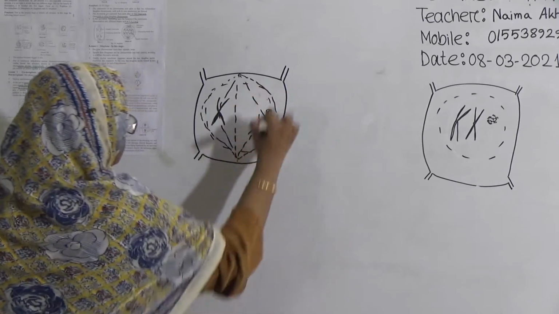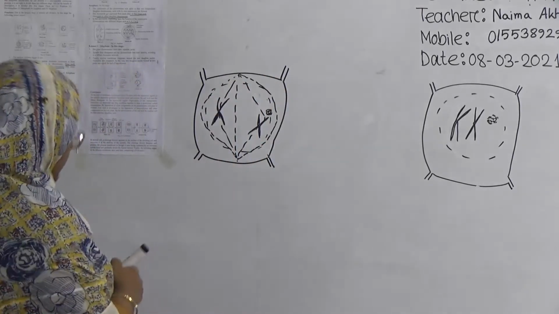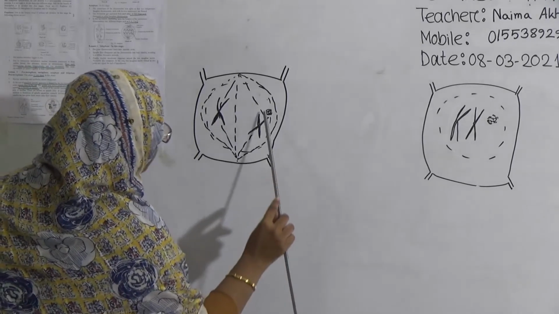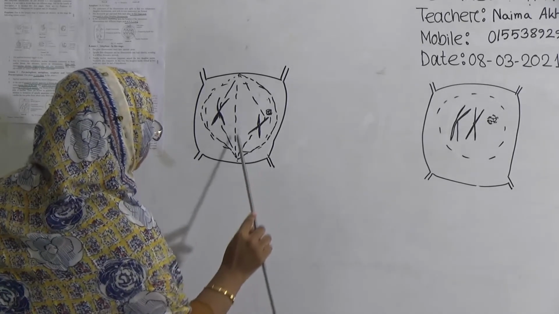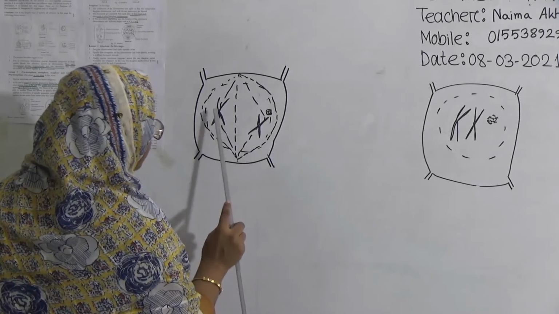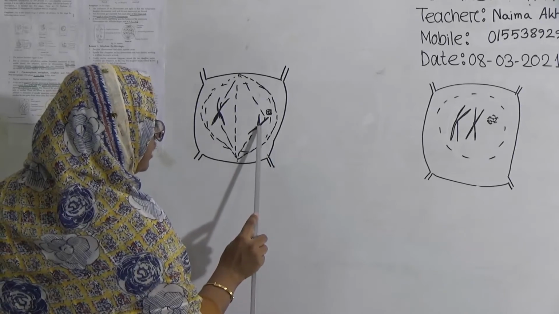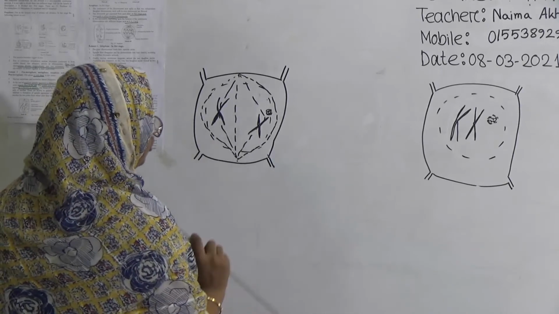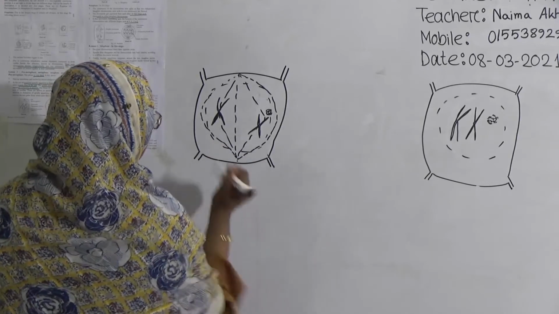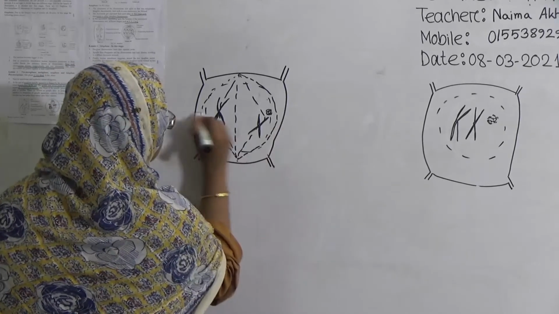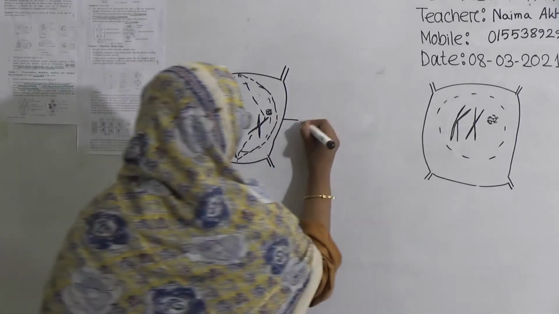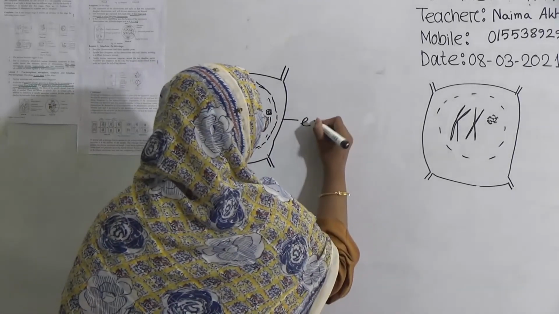The spindle apparatus will produce rays, which are known as spindle fibers. Here one chromosome is attached with one spindle fiber, and another here, using the centromere. The middle portion of this cell is known as the equator, or equatorial region.